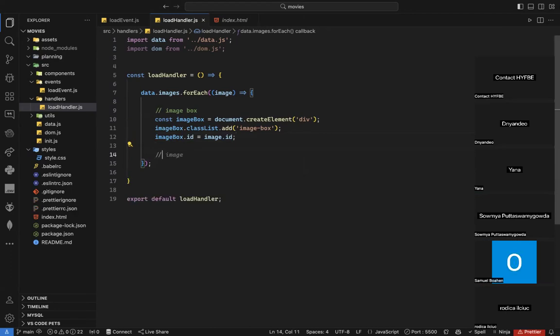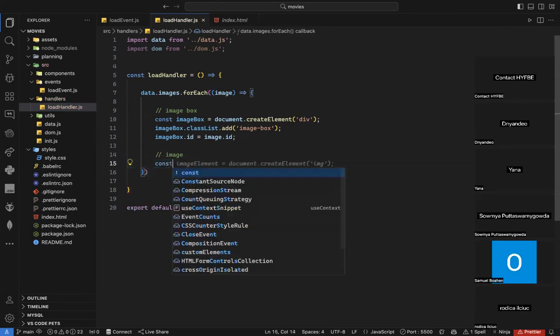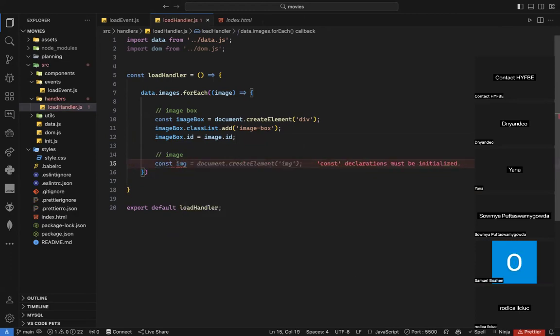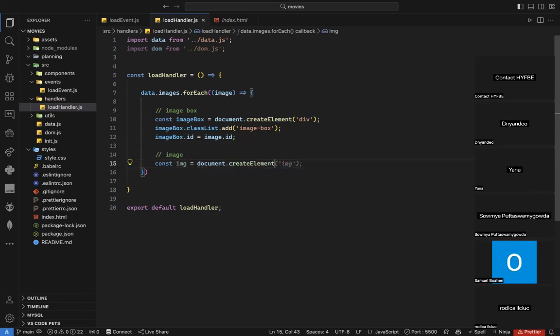Now I need to create my image. Of course, to create an image, I will just use const. Notice this variable is called image. That's why I cannot name it image again, I will have an error. So I need to give it another name. I can just name it img. It's equal to document dot createElement, and the element will be img. I need to add source and alt.